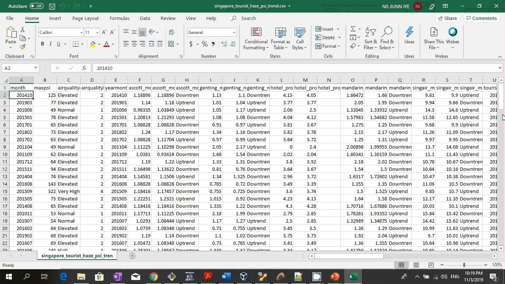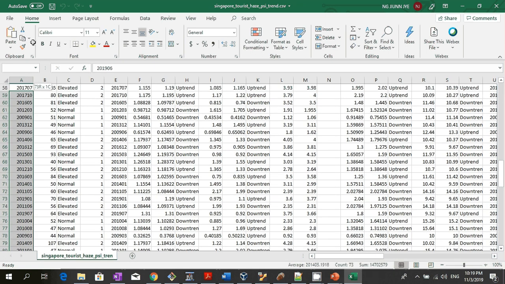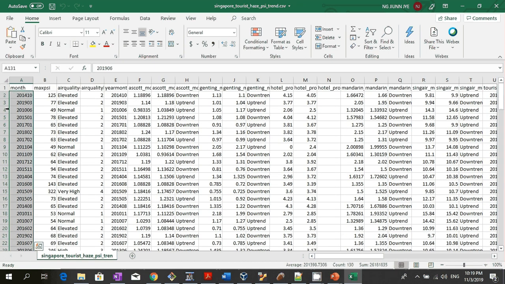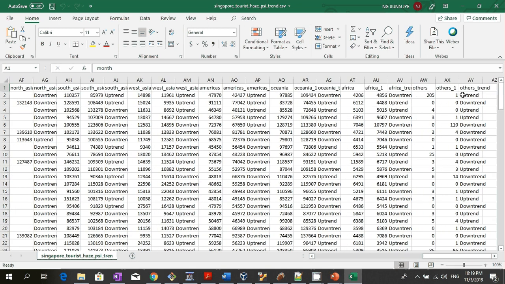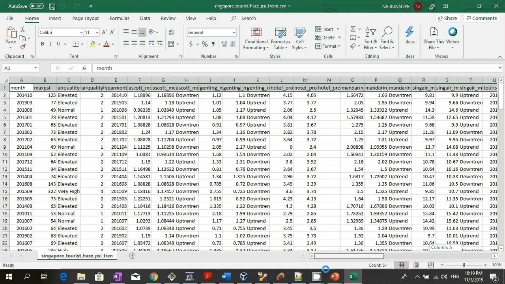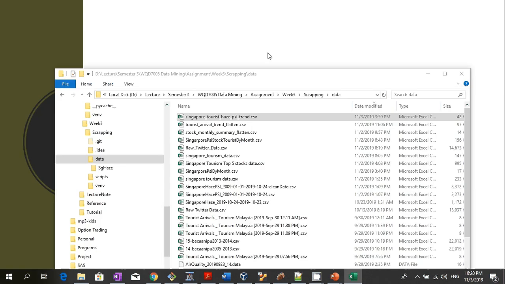From here, I have 130 observations, 130 records, and 51 features or 51 columns. Each of the columns tells me some information, which are interval, some which are nominal, and some of this is a month. Okay, so this is the data set that I have derived.